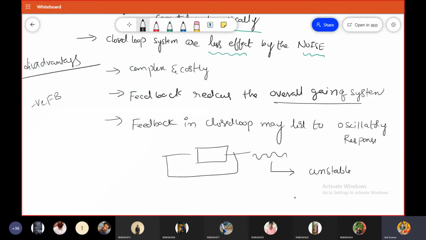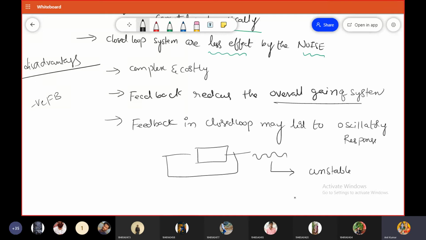So due to feedback, in some cases, the system may generate an oscillatory response. Due to this oscillatory response, sometimes the closed loop system may become an unstable system.